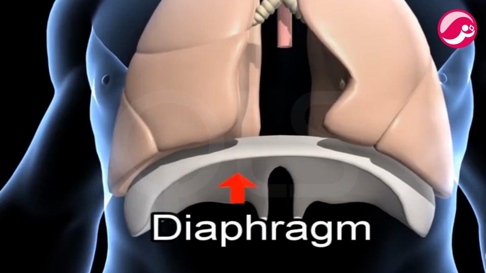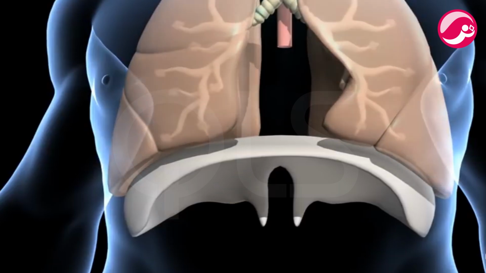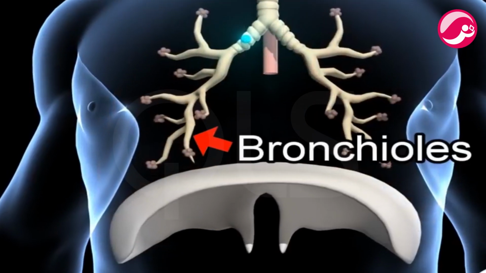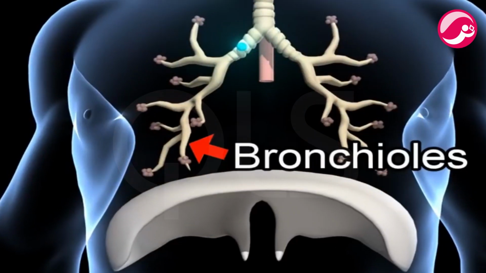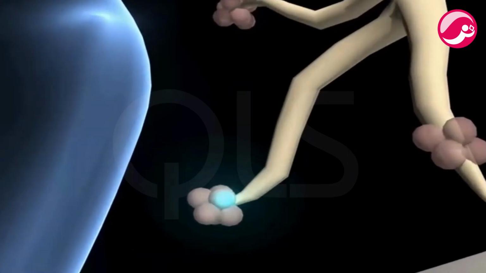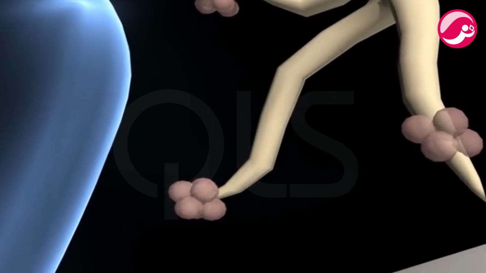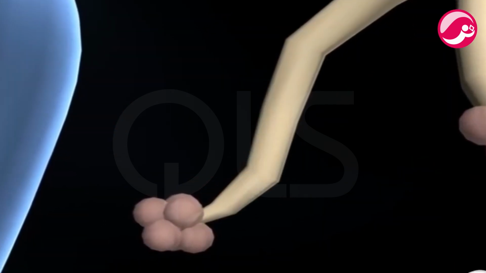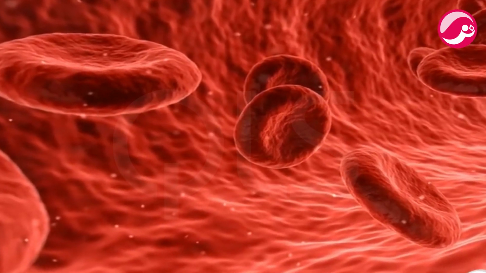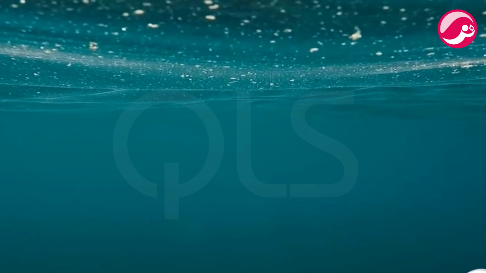Each bronchus divides in the lungs to form a large number of still smaller tubes called bronchioles. The pouch-like air sacs at the end of the smallest bronchioles are called alveoli. The walls of alveoli are very thin and they are surrounded by very thin blood capillaries. It is in the alveoli that gaseous exchange takes place.